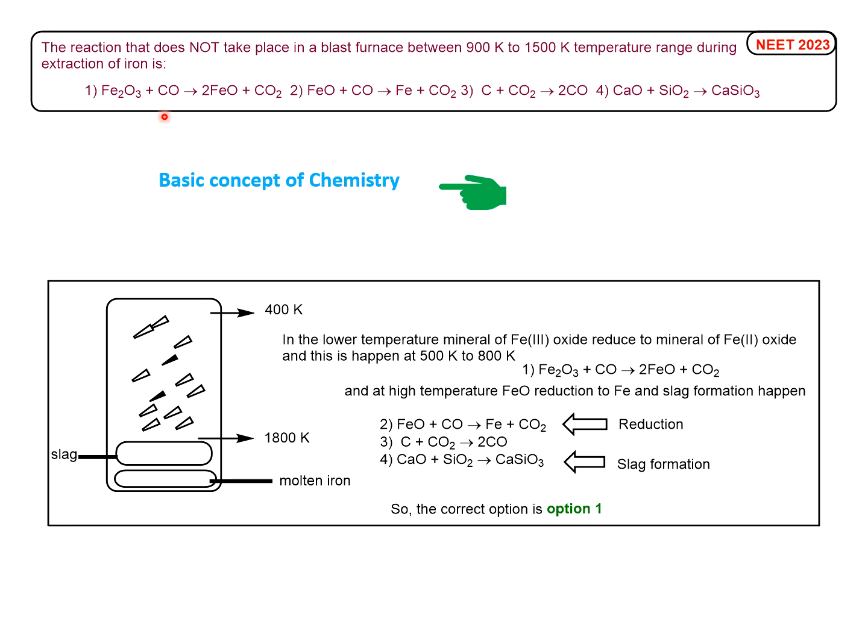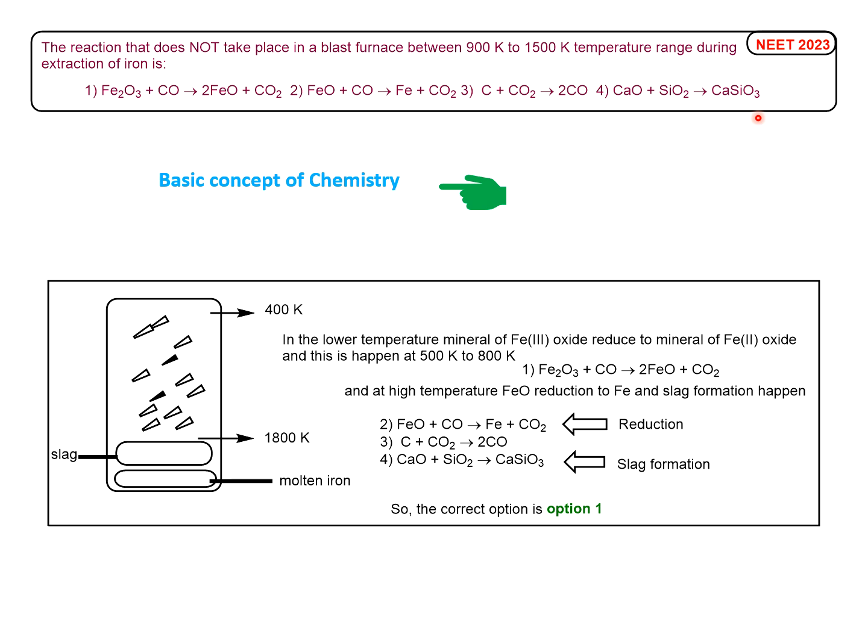Option 1: Fe2O3 plus CO, which produces 2 FeO plus CO2. Option 2: FeO plus CO, which produces Fe plus CO2. Option 3: C plus CO2, which produces 2CO, carbon monoxide. And option 4: CaO plus SiO2 produces CaSiO3. So this is the question from the basic concept of chemistry chapter mentioned in the NEET syllabus.